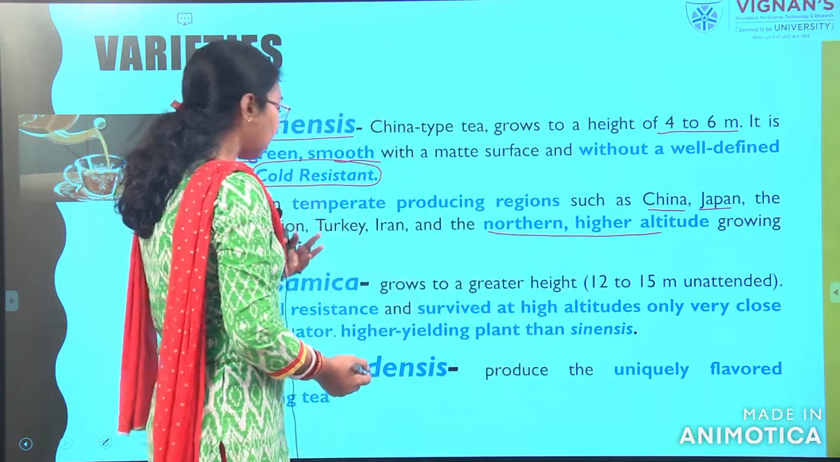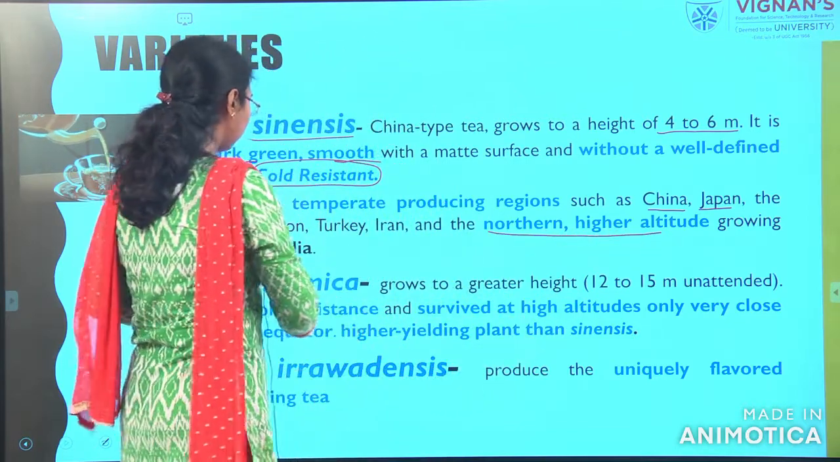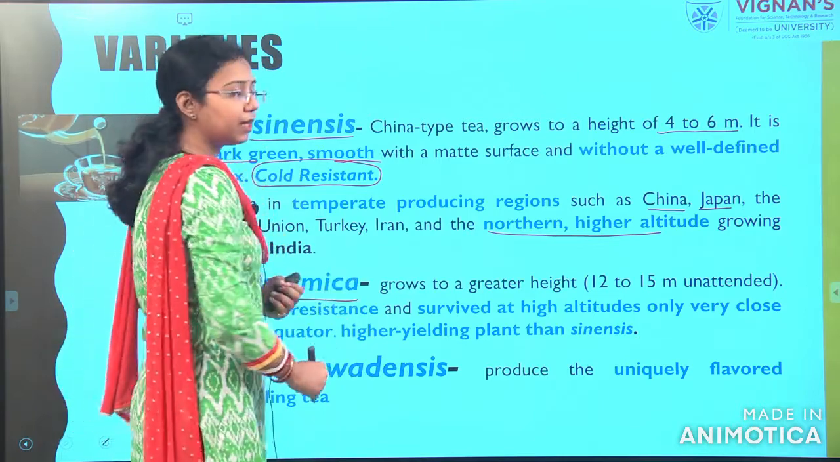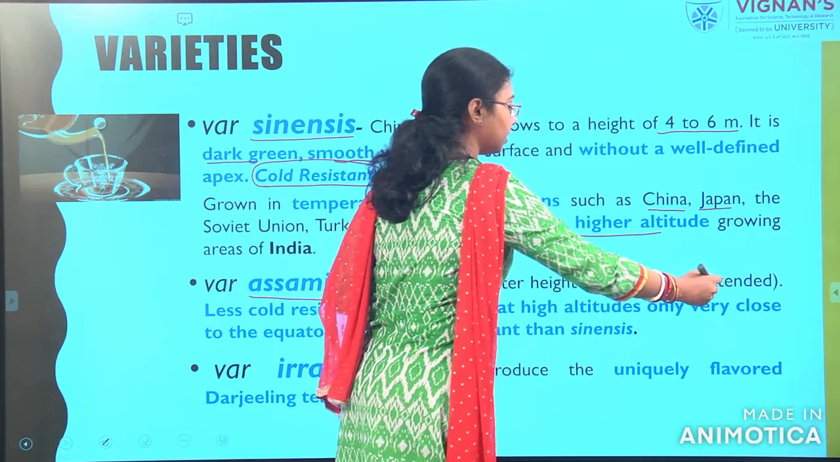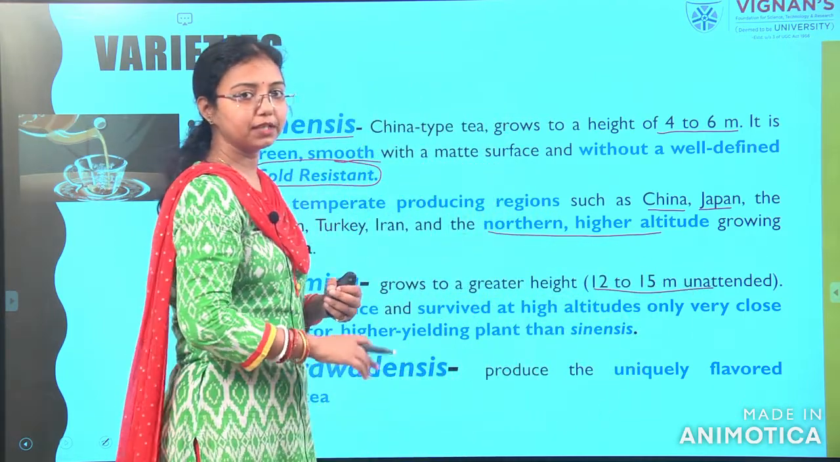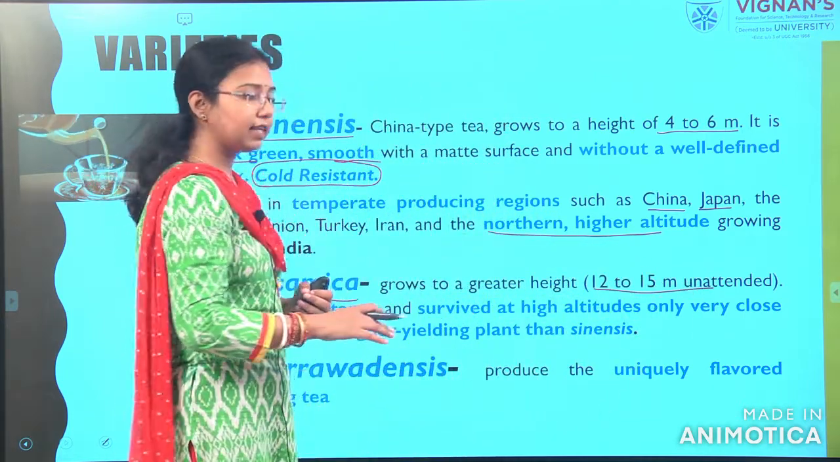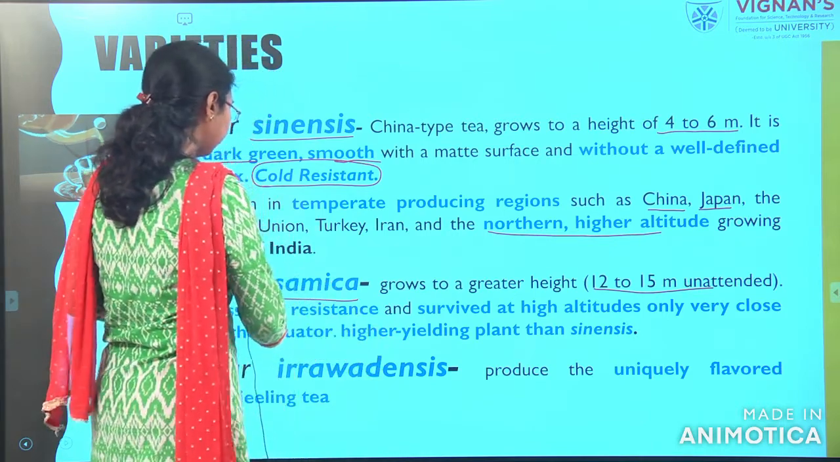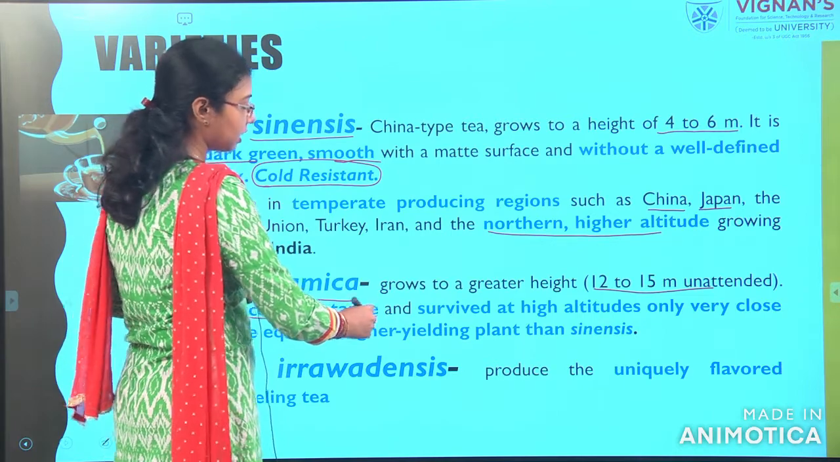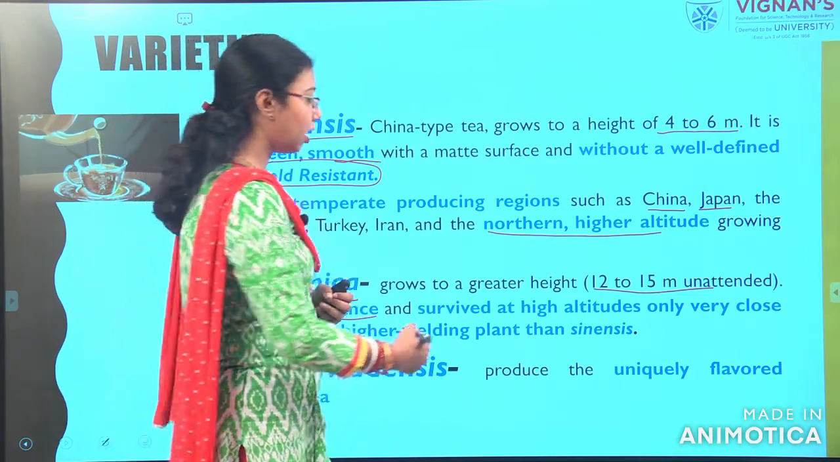The next variety is known as Assamica. This is mainly grown in India. The height of the trees will be 12 to 15 meters, so it is a little bigger in height, and they can't survive very cold temperatures. So it has less cold resistance, but it can survive in high altitude.